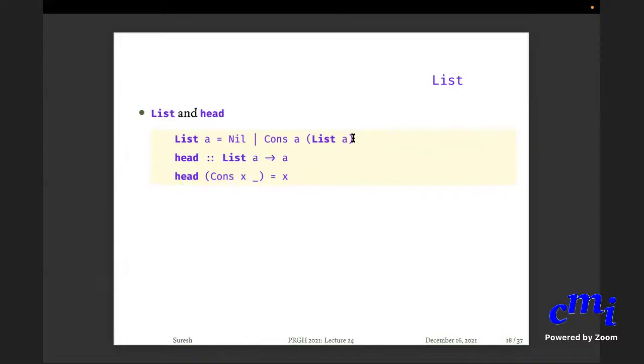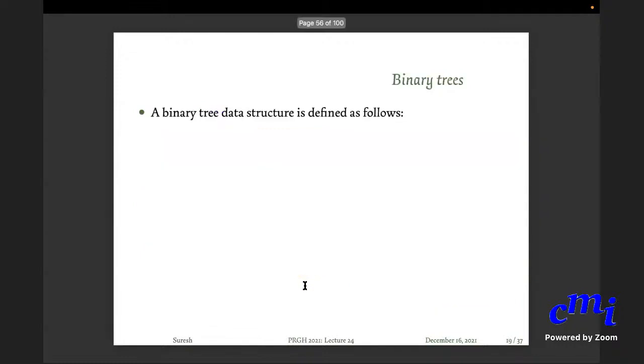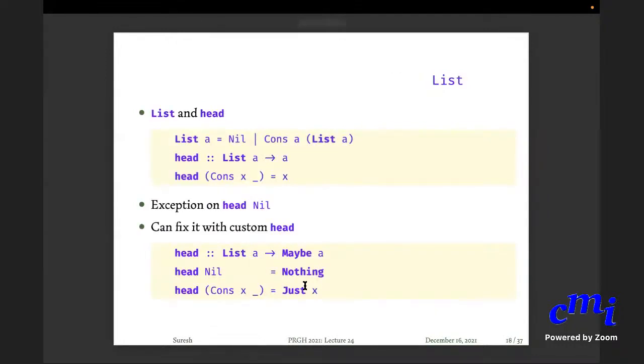So you can define your own versions. For instance, you can define a safe head by saying list A arrow Maybe A. It will say that head of nil is Nothing, and head of cons x something is Just x. You can modify your definition like this, and you can define all kinds of other things on the base, just like you define recursive functions on normal lists. You can define it on this list data type that you have defined. This is just to tell you that the underlying lists in Haskell are themselves implemented in this fashion.